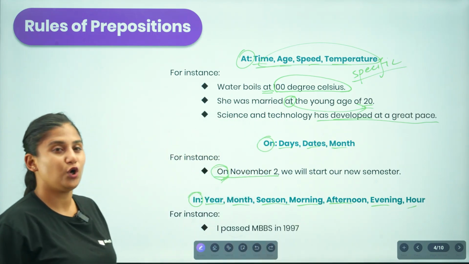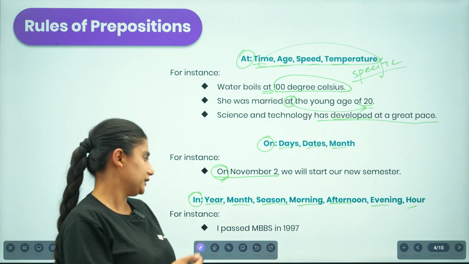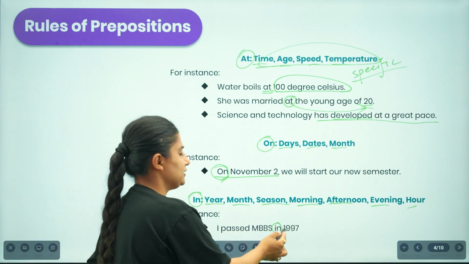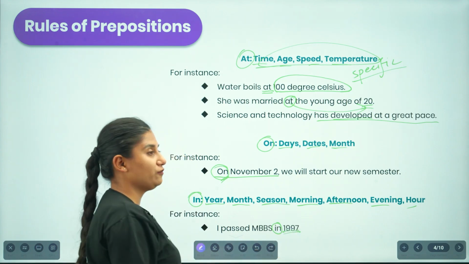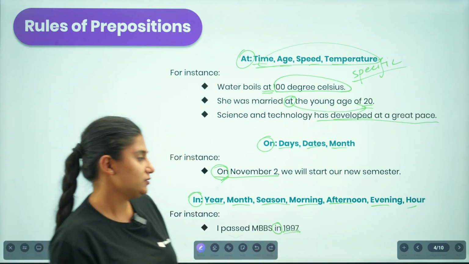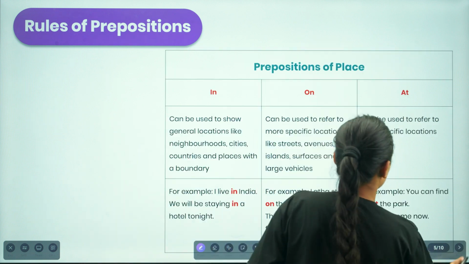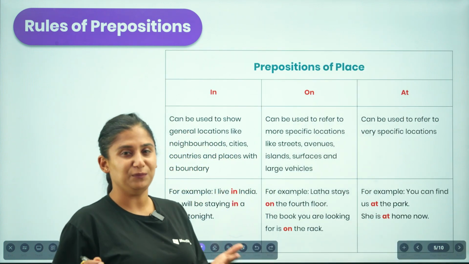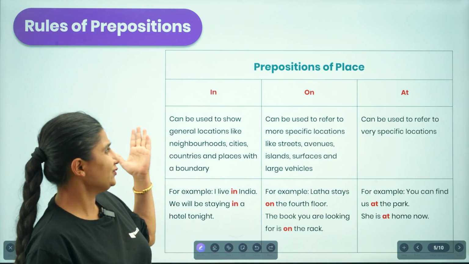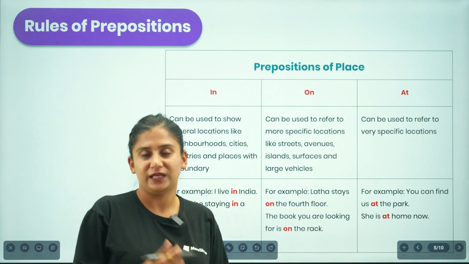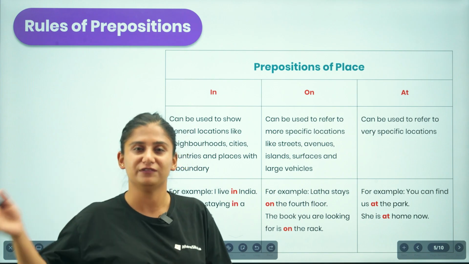So if we are to cover the general idea, then we'll be using in. For example, I passed MBBS in 1997. I am covering the general time period, or the larger space of the time period. So now let us find out the rules. We use in, on, at not only to talk about the place, but also to refer to the idea of time as well.